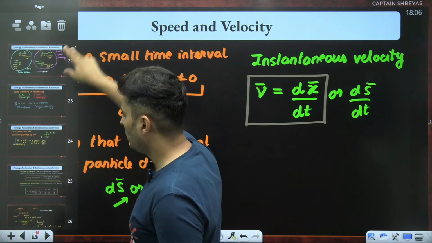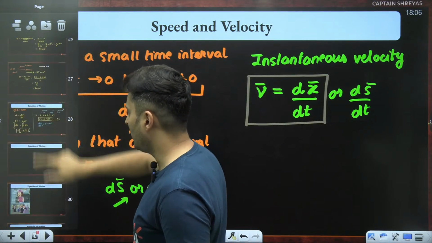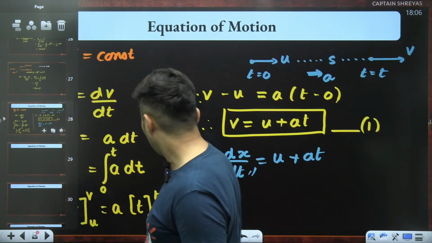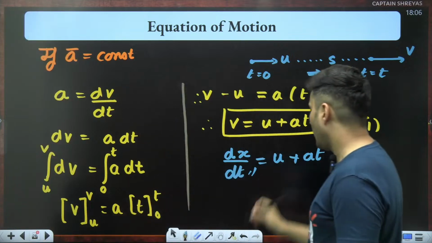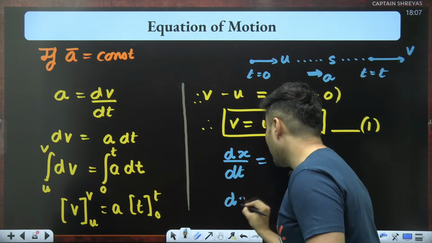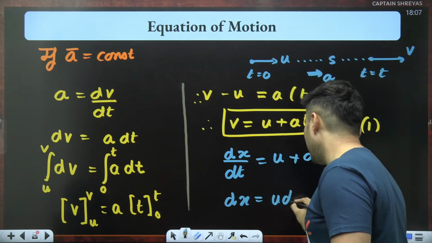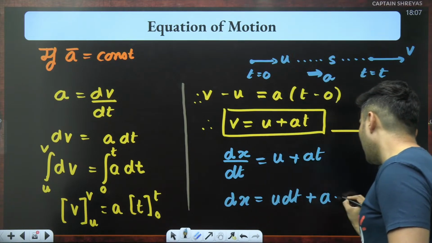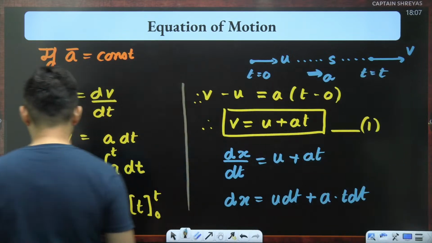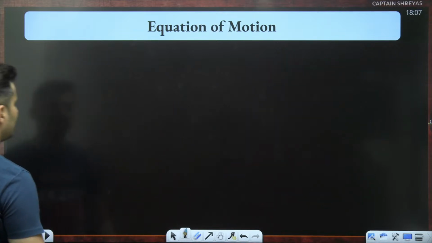Cool. So I can now continue with this over here. I will just take that dt term on the other side. So dx will be nothing but u dt plus a times t dt. I think the next step should be integration. So I'll put the integration symbol over there.